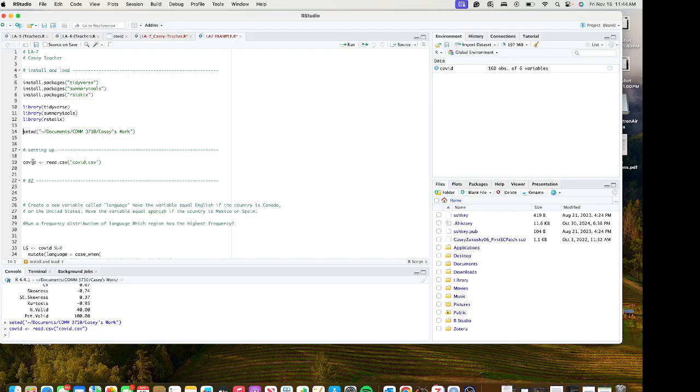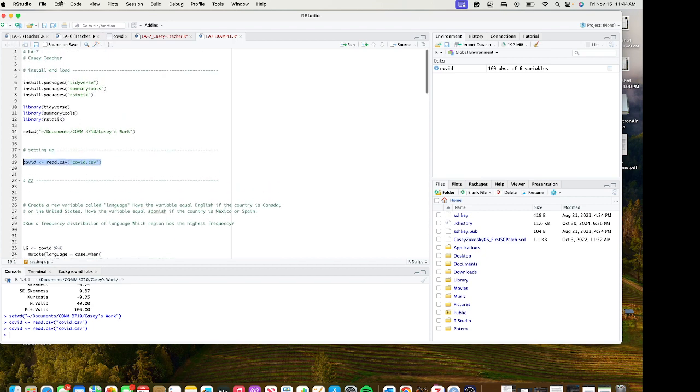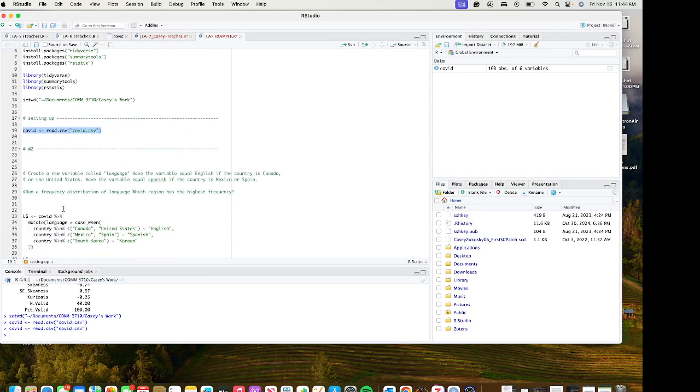Next thing, I am going to create a data set called COVID using the function read.csv to read the COVID.csv data set that you should download off of Canvas. Once I run that, it should show up in my environment. And now that it's in my environment, we can get started. Everything we just did should be review. If you have questions, reach out, look at some previous videos, or maybe even your previous assignments.